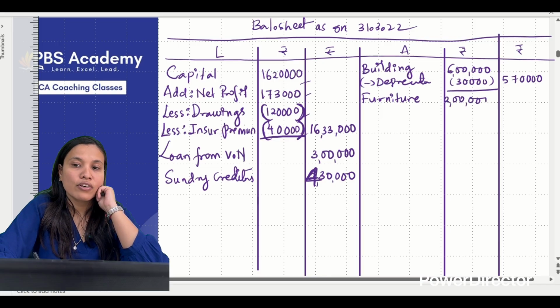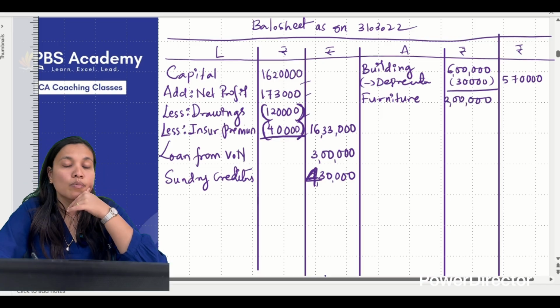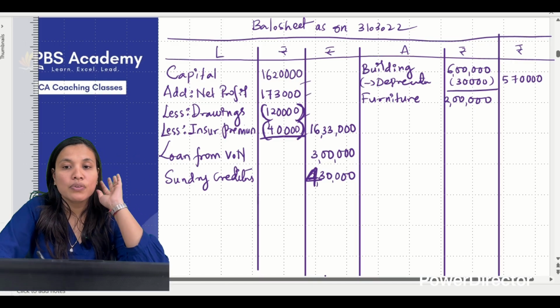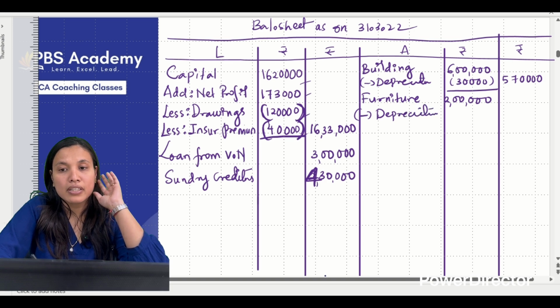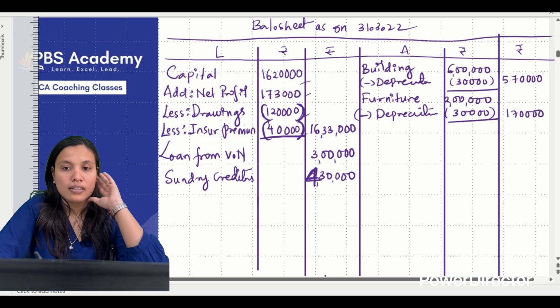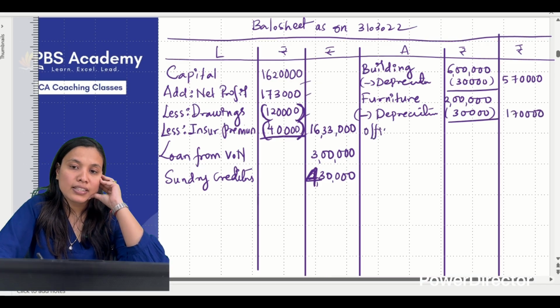It is not 2,14,000, it is 2 lakhs. Why? Because you should go and refer to our depreciation working note where you will find that. So value of furniture is not 2,14,000, but it is how much? 2 lakhs. Are we clear? Yes, same for the office equipment as well.